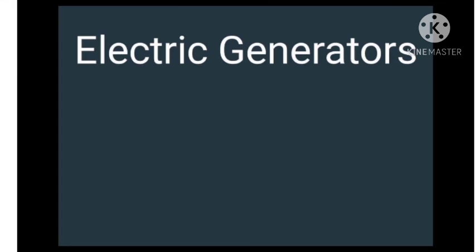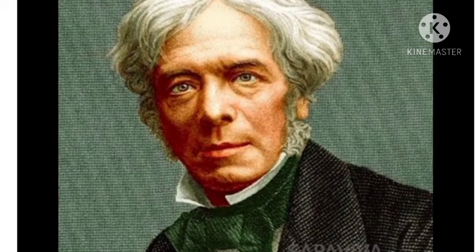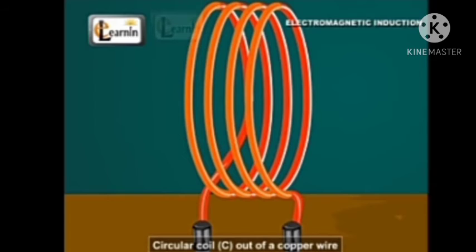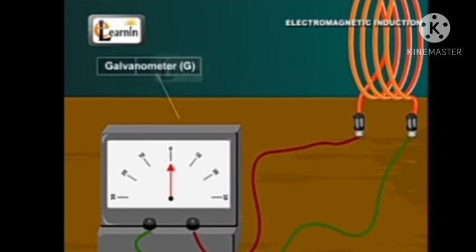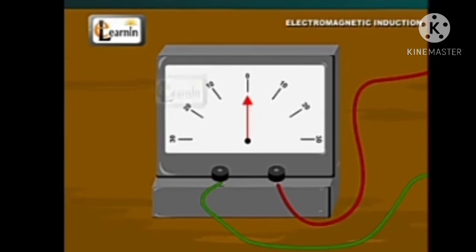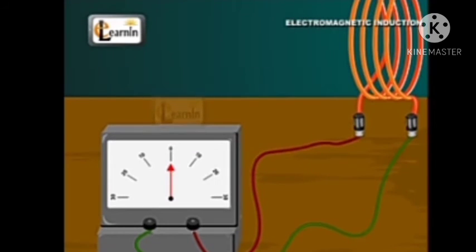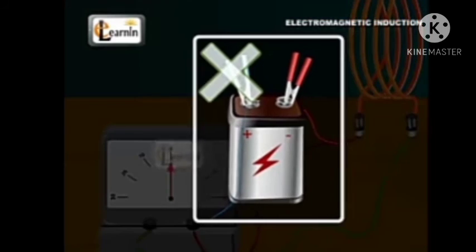Last is electric generators. The British scientist Michael Faraday found that when a magnet is moved quickly in and out of a closed circular coil of copper wire, current flows through the coil. This phenomenon is called electromagnetic induction. You can see that this is a circular coil of copper wire. This is a galvanometer. It is used to detect the current in the circuit. When there is current in the circuit, this red needle moves from its place.